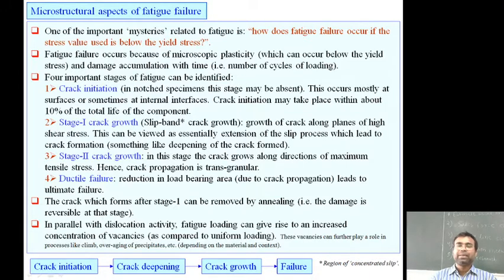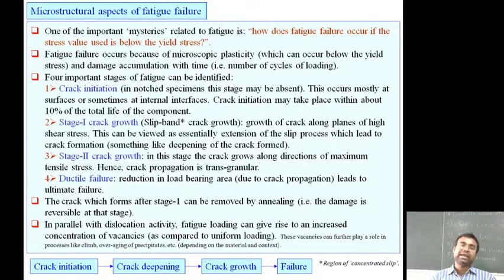One of the important mysteries related to fatigue is how fatigue failure occurs if the stress value used is below the yield stress. To examine this problem, we will look step by step at how this progression of failure takes place. Fatigue failure occurs because of microscopic plasticity, which can occur below the yield stress, and damage accumulation with time, that is the number of cycles of loading. So there are four important stages of fatigue that can be identified.